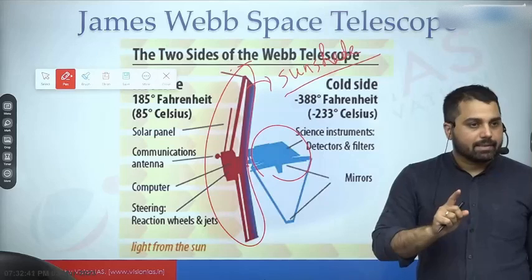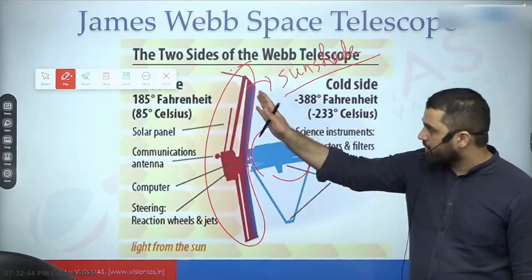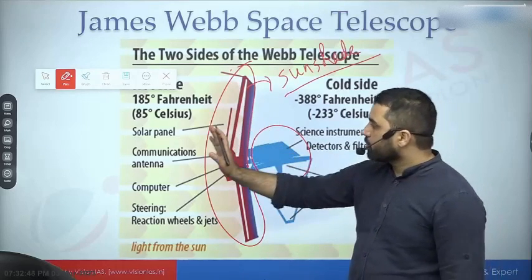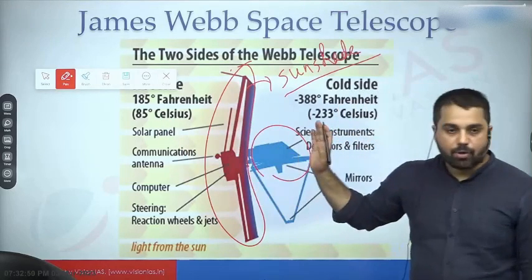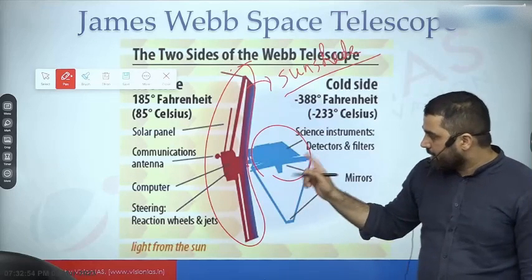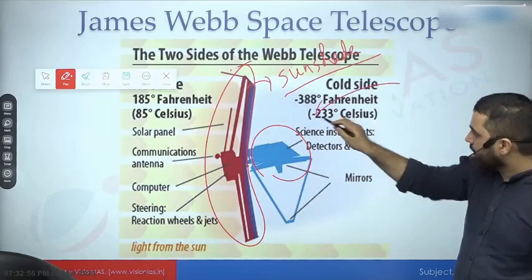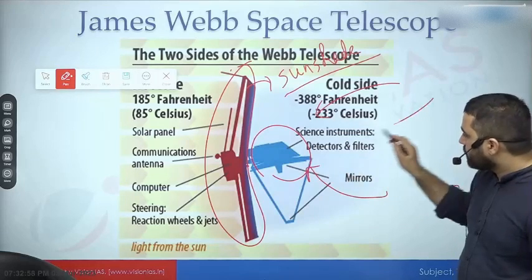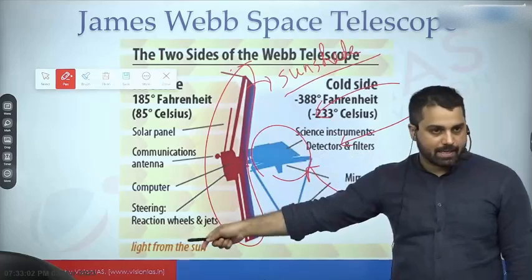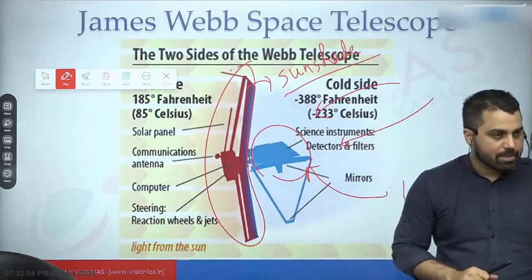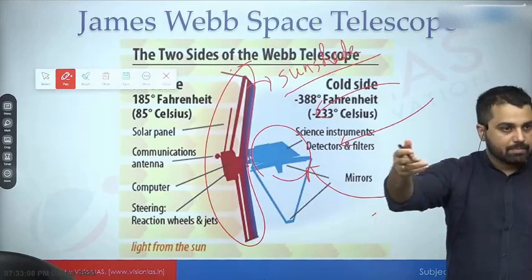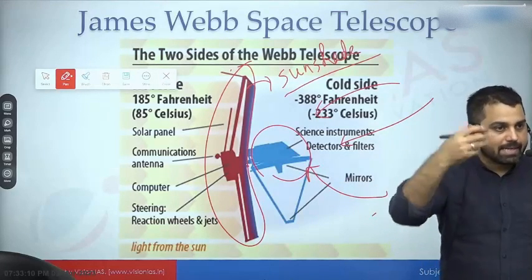But that is not its job. ये जो infrastructure है, there are 5 layers here. And those 5 layers are going to block any type of sunlight. Now why this blocking of sunlight is important? Because in this telescope, whatever light is being collected, we do not want this light to be disturbed by presence of sunlight. In fact, there is also a chance that if it receives lot of sunlight, if it becomes heated up enough, then it will start emitting its own radiation.